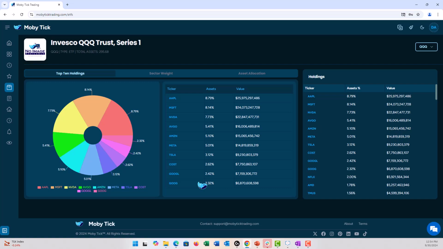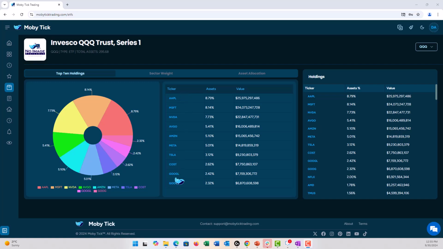The benefit of knowing this sort of information is if there was going to be a big move on Apple, you might see large trades coming in on the QQQ, or the sector in general that has to do with this technology, since the QQQ is related to the NASDAQ. If we hover over our donut chart here, we can see that Microsoft is 8%. Here we have Nvidia, then we have AVGO, Amazon, Meta, and these other ones that are here.